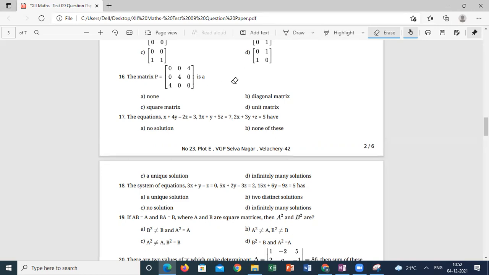And when can you call this a unit matrix? It's not a unit matrix also. Only the option square matrix exactly suits here because it is a 3 by 3 matrix order, so square matrix.